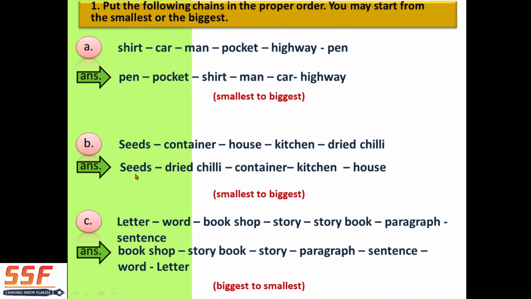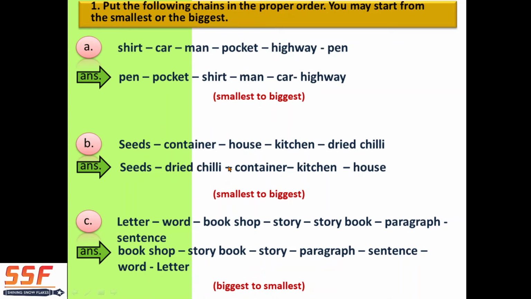Now next: seeds, dried chili, container, kitchen and house. This is also from smallest to biggest. Seeds means what the plants have. They are very small. So dried chili. Have you seen the chili? Yes, chili has the seeds. From that we can plant the chili plant also. So seeds are the smallest. So smallest to biggest, right? Smallest is the seeds. Then dried chili, because seeds are in the dried chili.